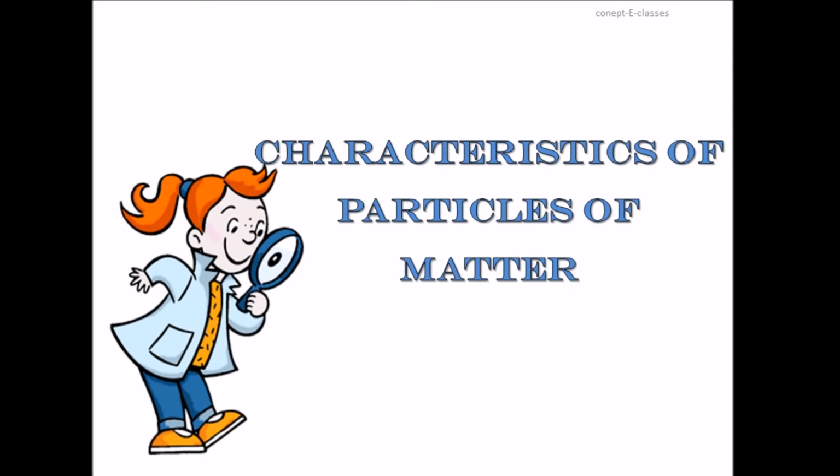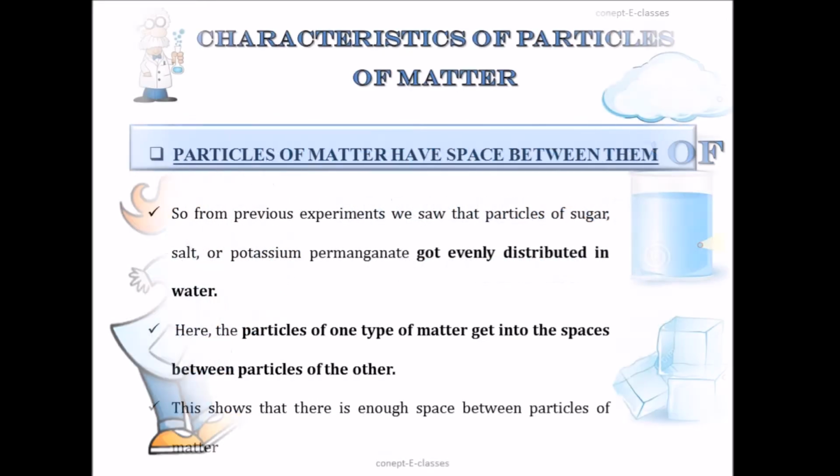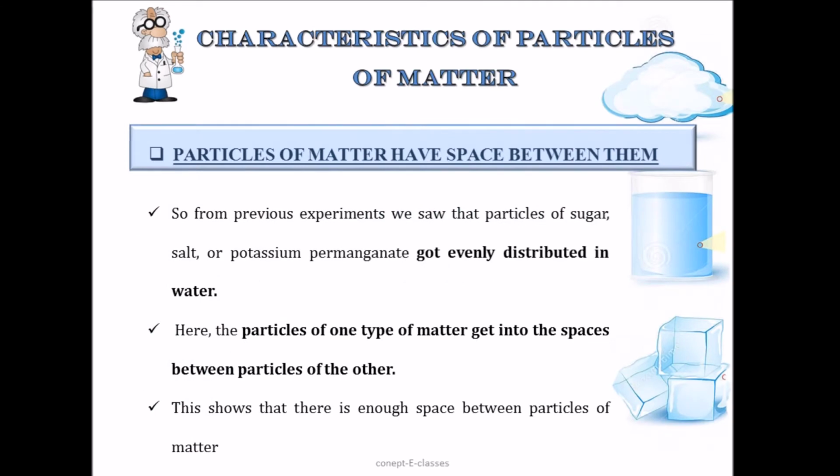So let's see some of the characteristics of the particles of matter. We studied that matter is made up of particles and the particles of matter are very small. So now let's understand some of the characteristics of these particles. The particles of matter have space between them.